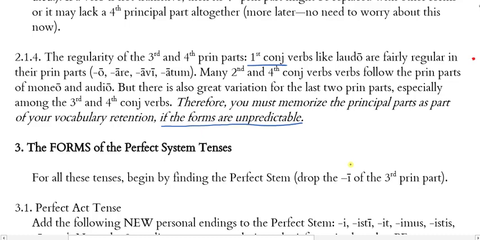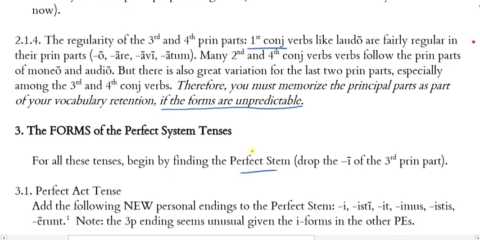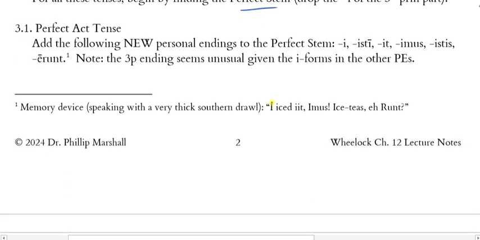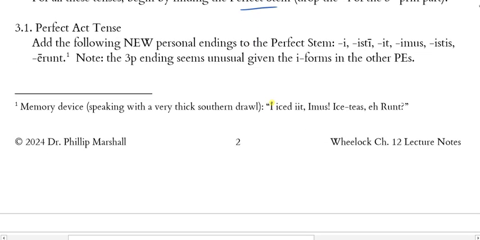All right, now let's look at the forms of the perfect system tenses. For all these tenses, again, begin by finding the perfect stem, and you do that by dropping the long i of the third principal part. You've got the stem. Okay, so let's start with the perfect active tense. Add the following new personal endings to the perfect stem when you've got it: i, isti, it, imus, istis, and erunt.